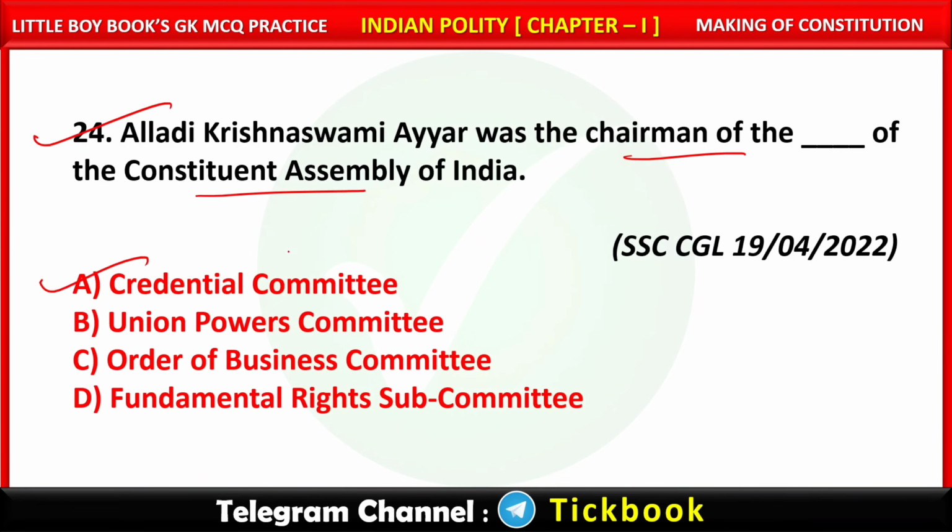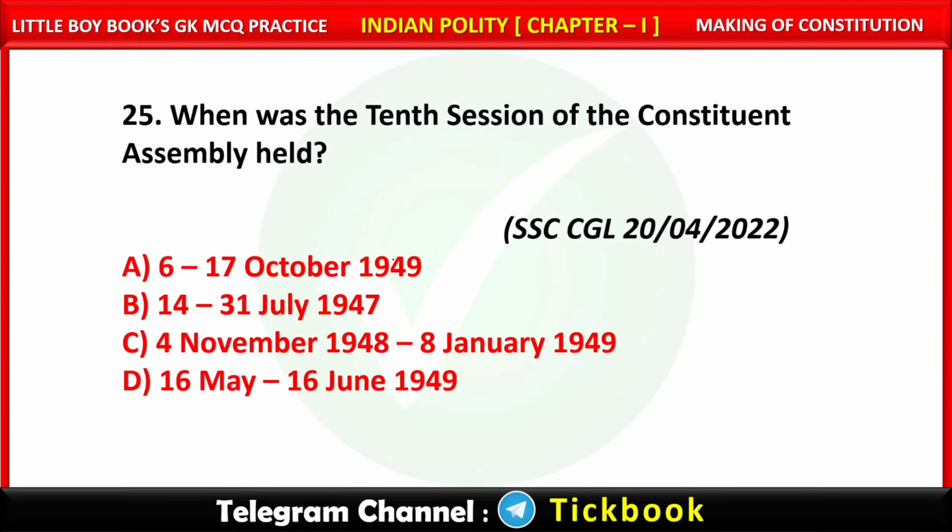Option number A is the right answer. Credential Committee. 25. When was the 10th session of the Constituent Assembly held? Option number A, 6 to 17 October 1949.